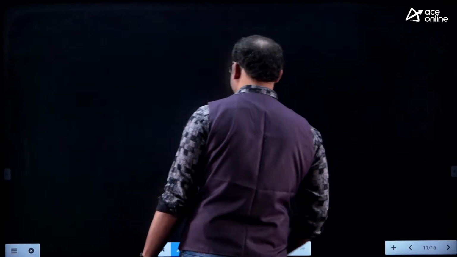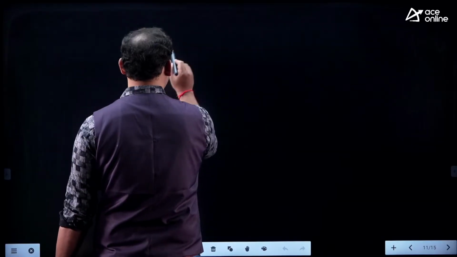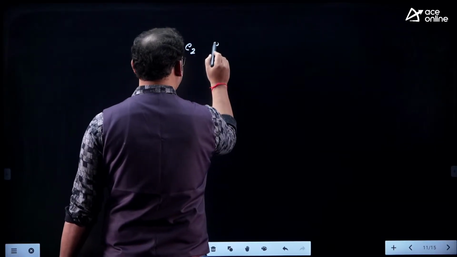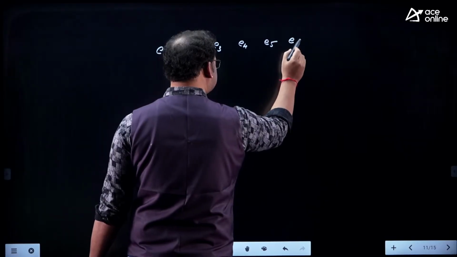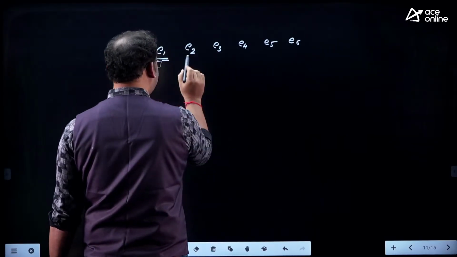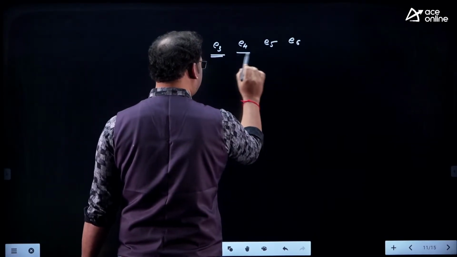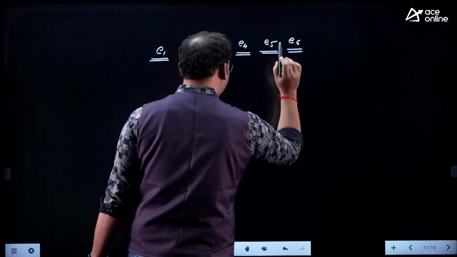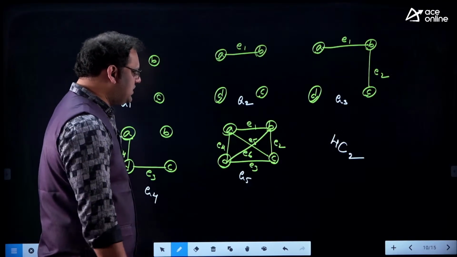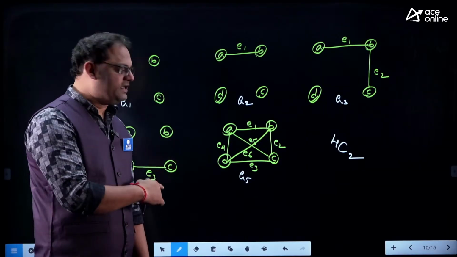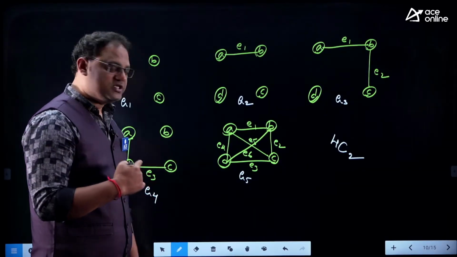Yes sir, here you have the first edge E1, E2, E3, E4, E5, E6. In the last example, you have taken 4 vertices and 6 edges, the complete graph on 4 vertices, just like K4.